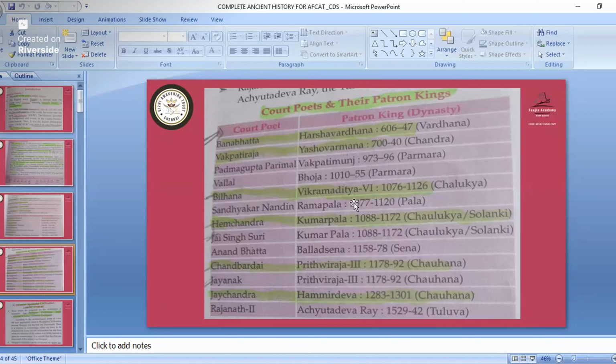Then Bilhan was with Vikramaditya 6 of the Chalukya kingdom. Then Hemchandra was with Kumarpala. During Kumarpala's time, Jai Singh Puri was also there, but Hemchandra is important. Then Chand Bardai was with Prithviraj 3, and Jai Chandra was with Hamir Deva. Remember this also, Jayank was with Prithviraj 3. So these are all important court poets and their kings. Just remember all the colored points, because questions might come from this.